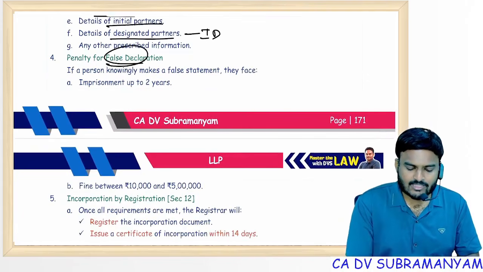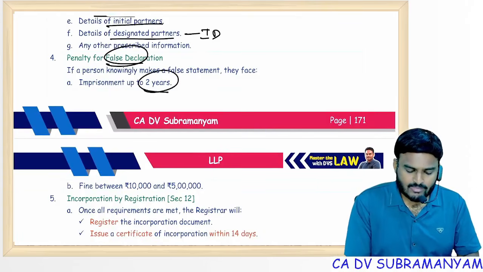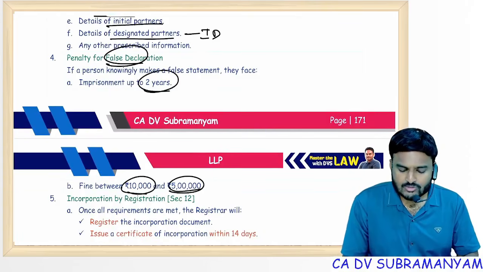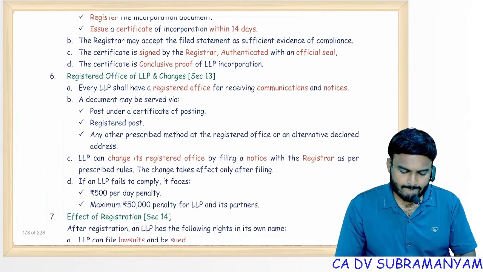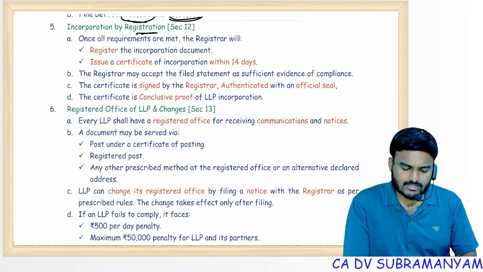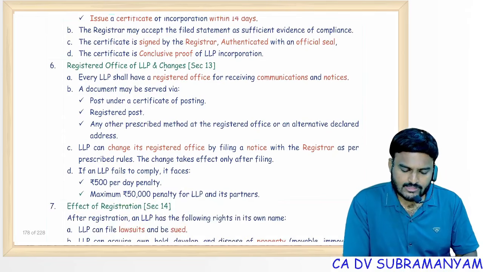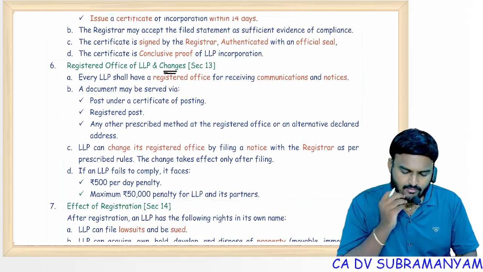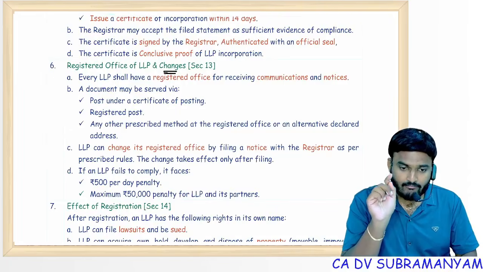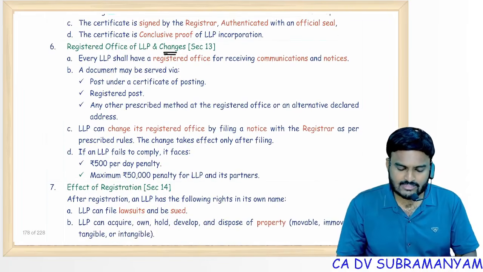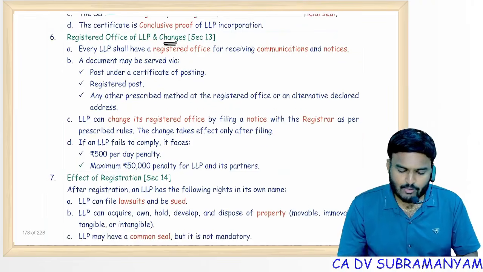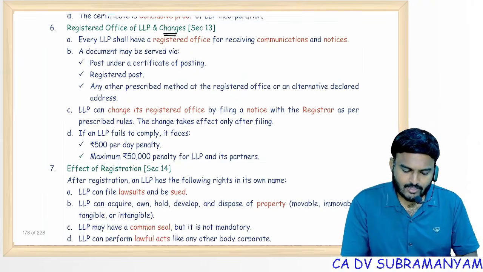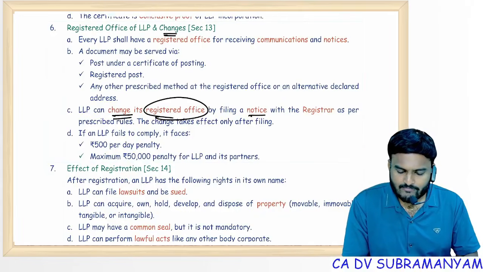Penalty for false declaration, important. Imprisonment up to 2 years and fine 10,000 to 5 lakhs. Important. Incorporation by registration, yes. Registration of registered office of LLP and changes one time in one attempt, MTP. This point was tested. One MTP in one MTP. This point was tested. LLP can change its registered office by filing a notice with registrar.